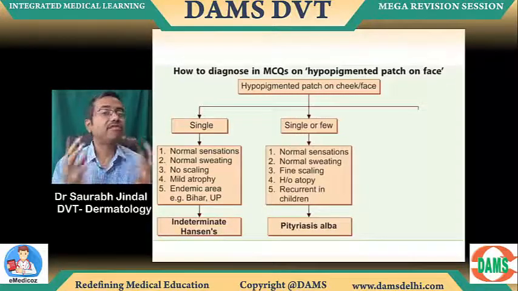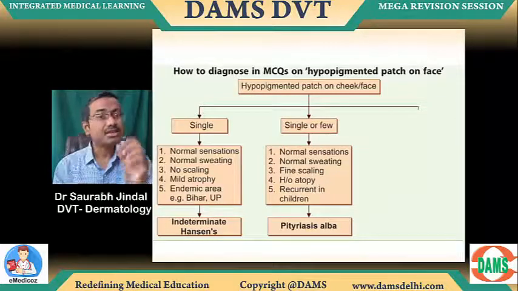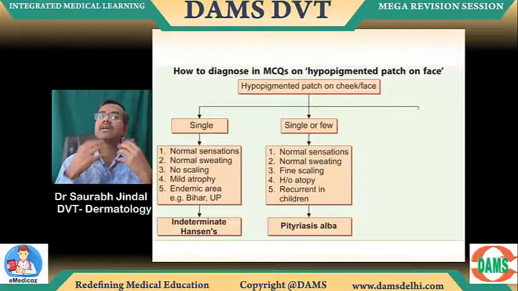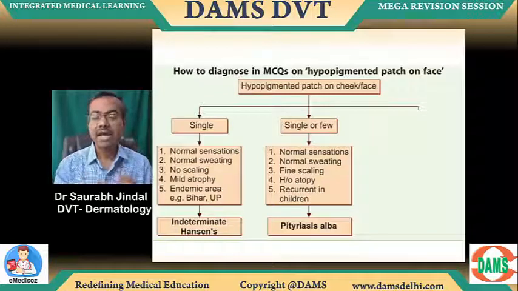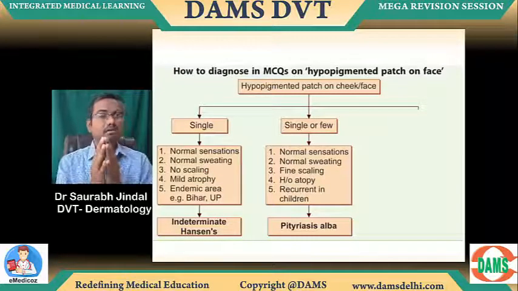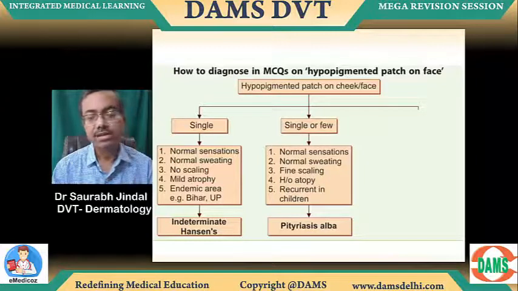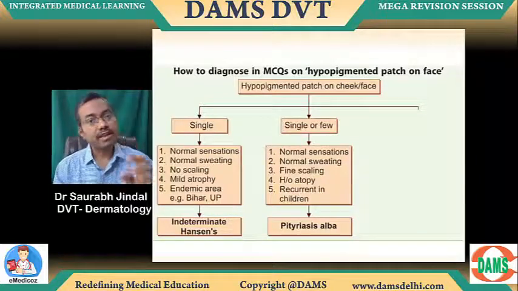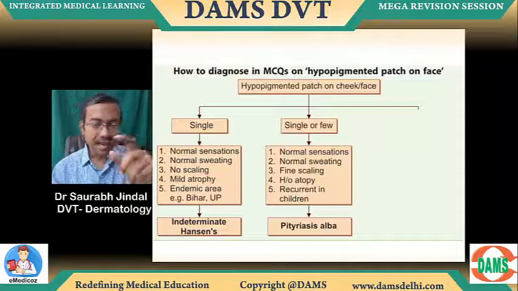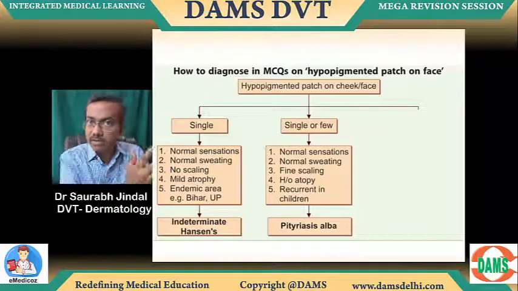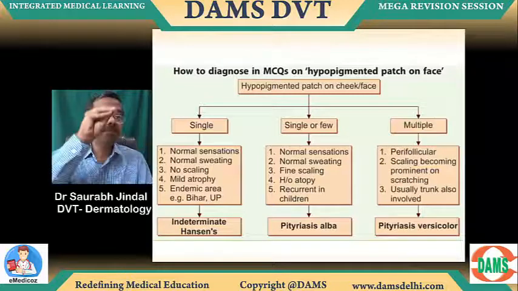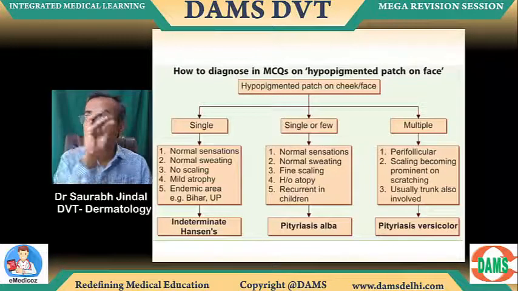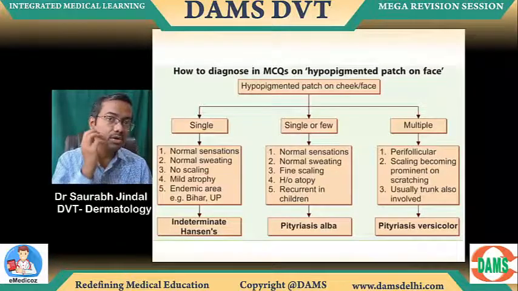If it's single or few, again sensation normal, sweating normal, but some fine scaling is mentioned. There is some atopy mentioned. What is atopy? Recurrent cough and cold, sinus issues, asthmatic issues, something of that sort. Okay. Obviously, this is Pityriasis alba. We have done that in the theory in the regular batch as well. So usually Pityriasis alba is recurrent. Again, you might have a history saying that it keeps happening. Recurrent lesions, alba. Indeterminate Hansen is not recurrent, right? It's going to be obviously the single episode disease, and there are multiple small lesions. Let's assume, multiple small, typically with scaling, typically around the hair follicle, and on scratching you will find some powdery scales.